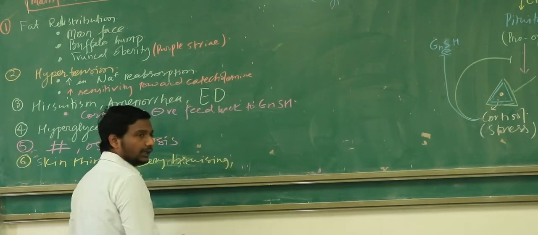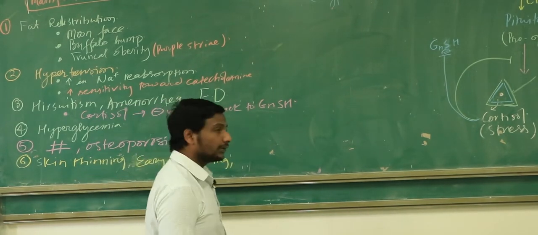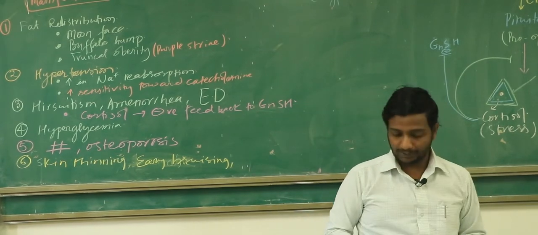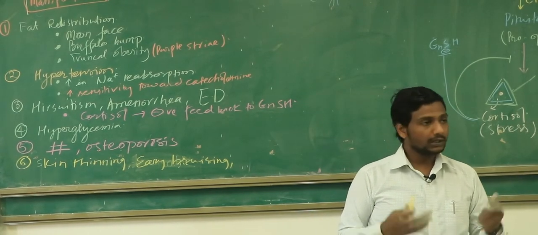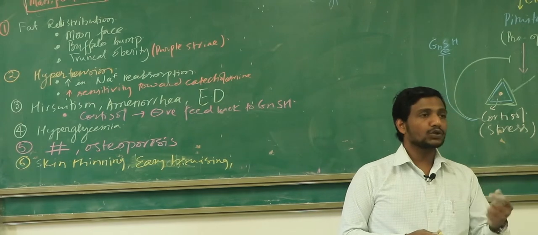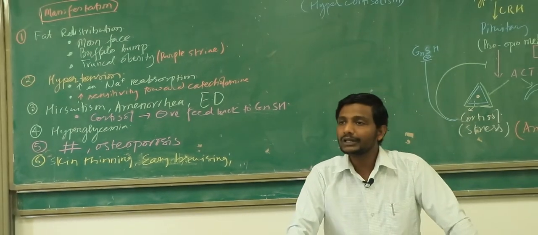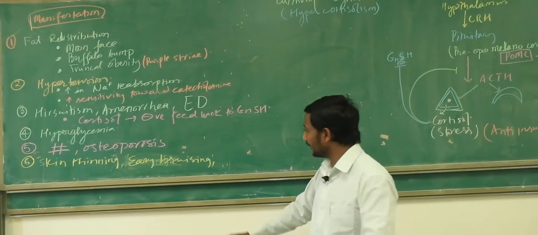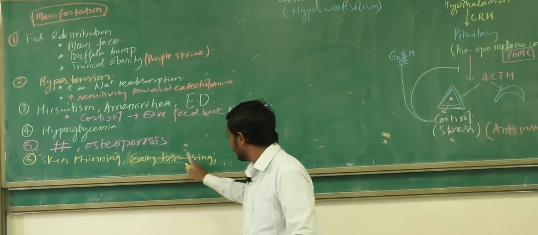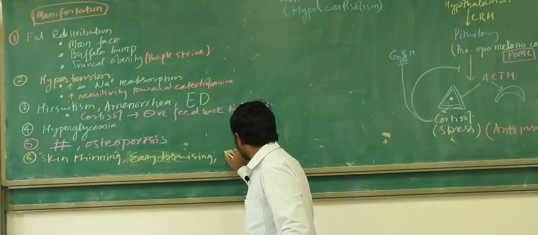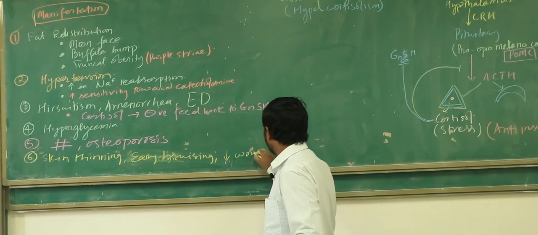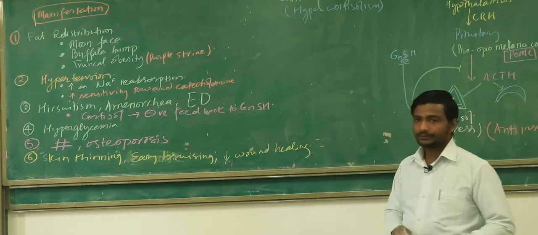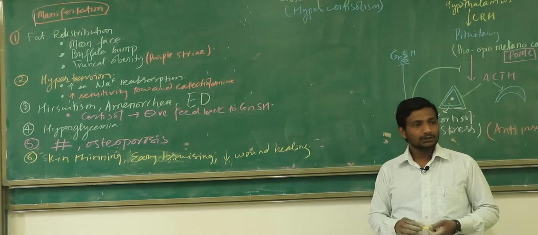right? And this patient is going to have some other manifestations in the skin as well. For example, the patient is also going to have decreased ability of wound healing. The striae can even happen in other places. So the main things to remember: skin thinning and easy bruising, and another is decreased wound healing. These features can happen to the patient.